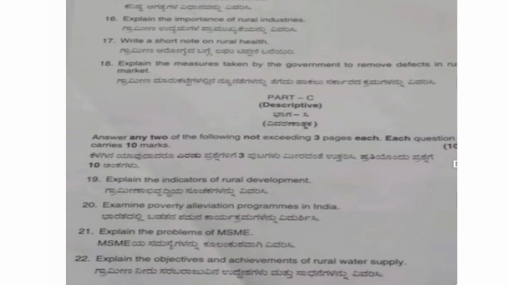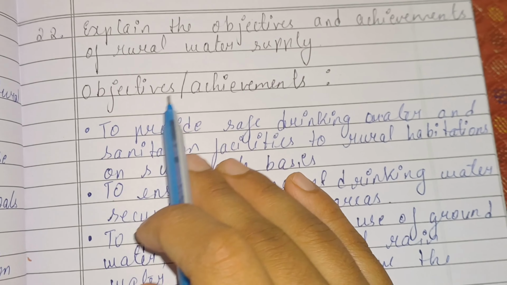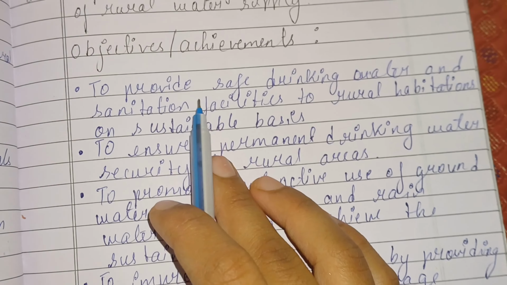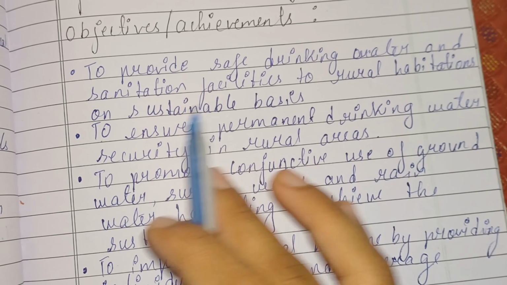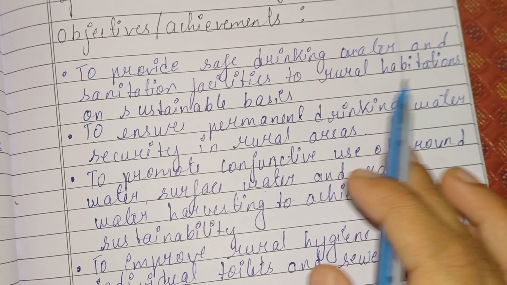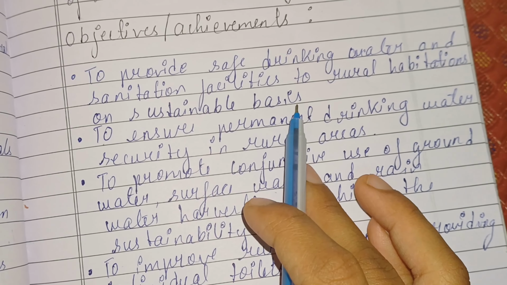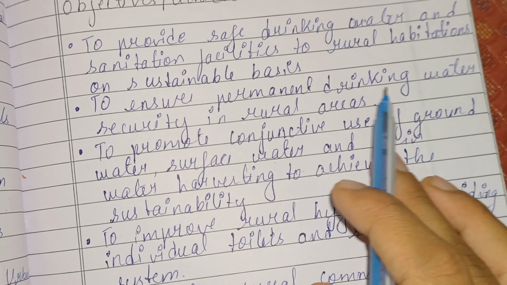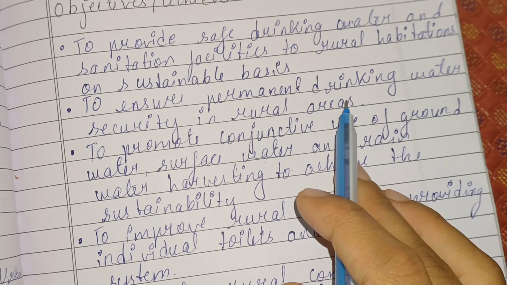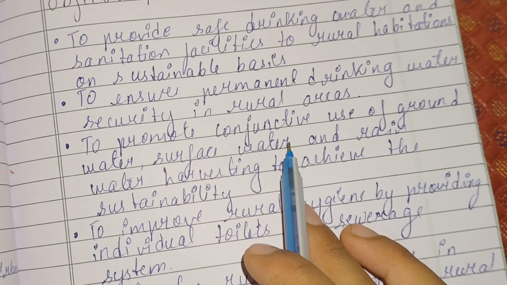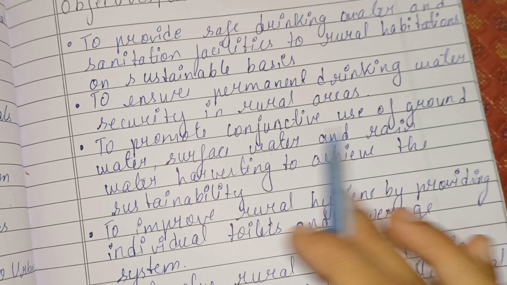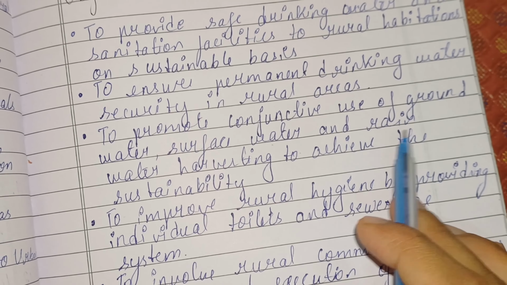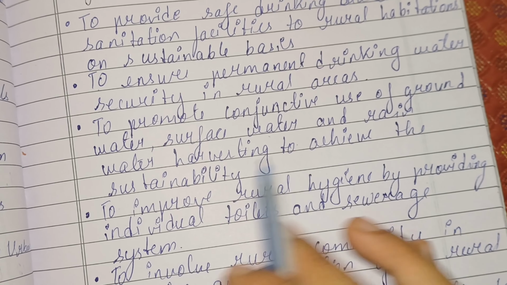Last question. Examine the objectives or achievements of rural water supply. Objectives or achievements: to provide safe drinking water and sanitation facilities to rural habitations on a sustainable basis, to ensure permanent drinking water security in rural areas, to promote conjunctive use of groundwater, surface water and rainwater harvesting to achieve the sustainability,